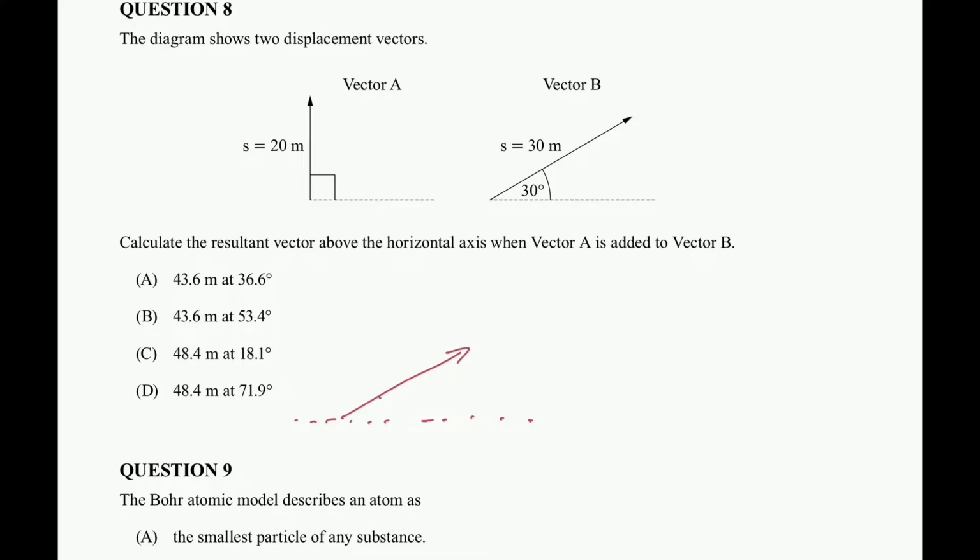So I draw vector B in at an angle of 30 degrees, and it is a 30-meter displacement to this point here. And I'm adding on vector A. Vector A is completely perpendicular, or up from horizontal, and it is a displacement of 20 meters.